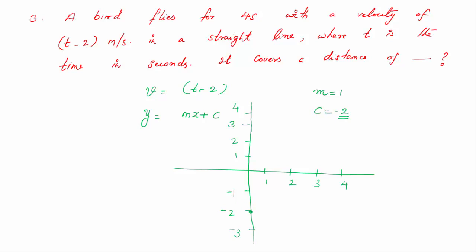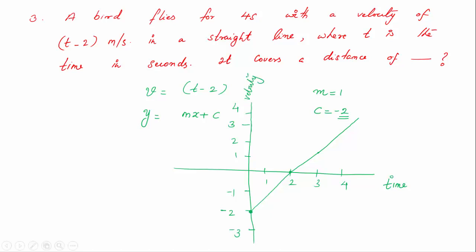So when you put t is equal to 2, you will get v equal to 0. When you put t equal to 3, you will get v is equal to 1. So you can immediately understand that this is a straight line of this kind. So this is a velocity time graph. This is time, the y-axis is velocity.